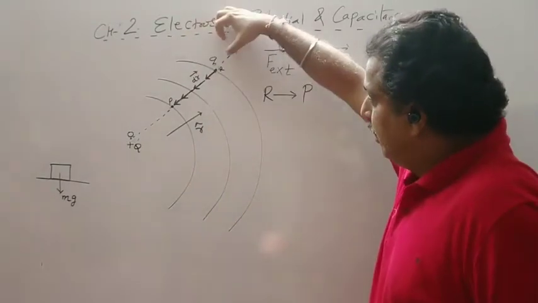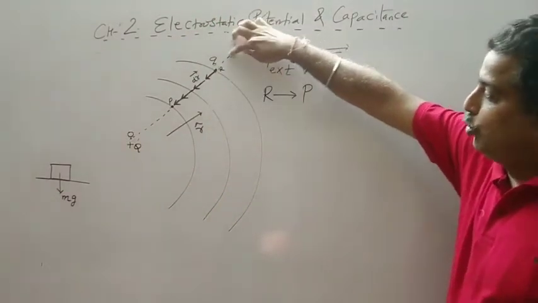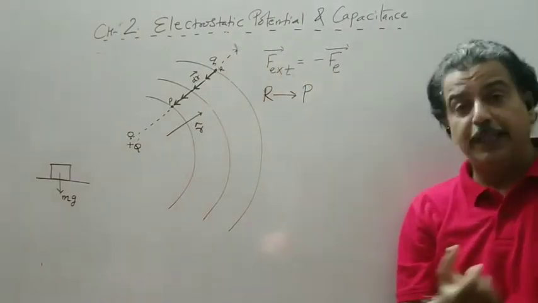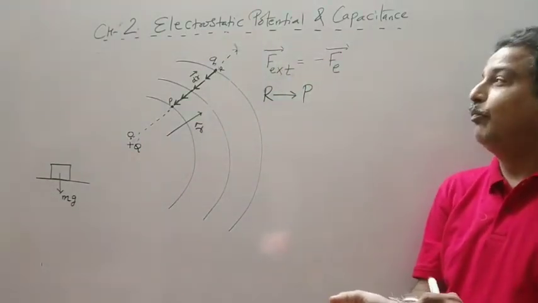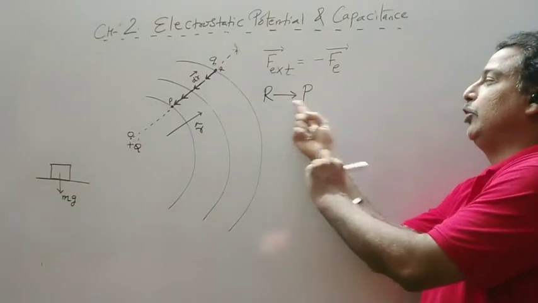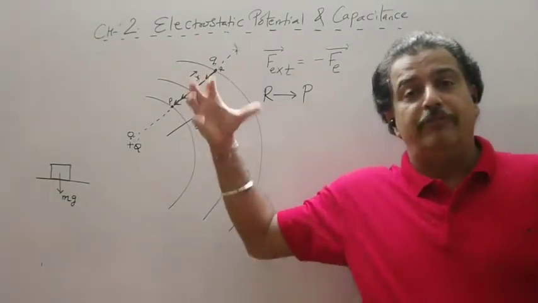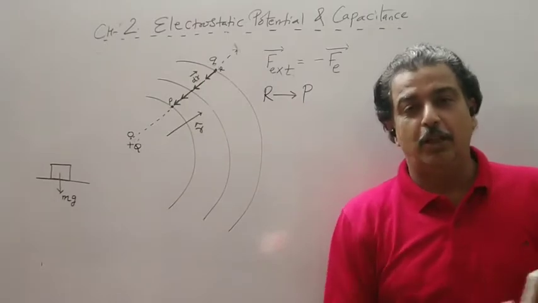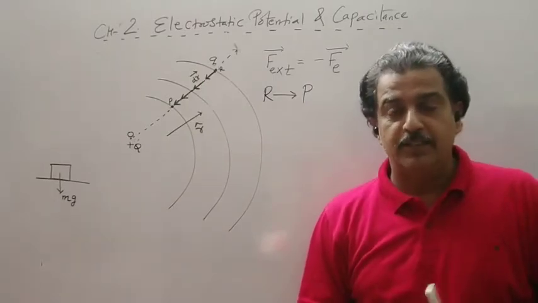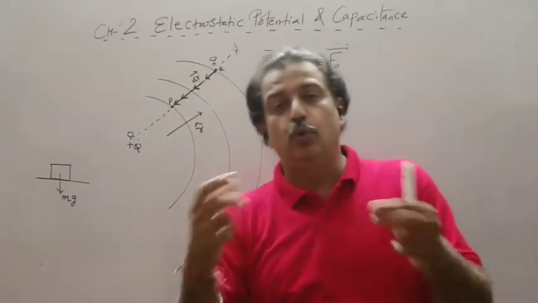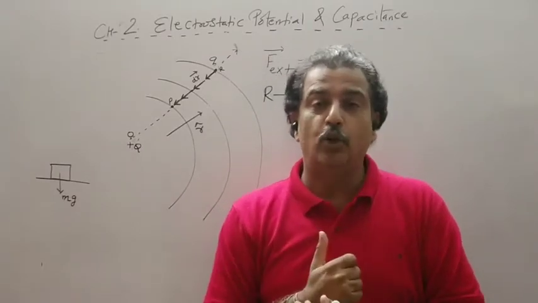So now instead of bringing charge Q directly from R to P, suppose this distance R to P is 5 meter. I will not suddenly move 5 meter, otherwise there will be a loss of energy. Just like we need to wind the spring in a toy.